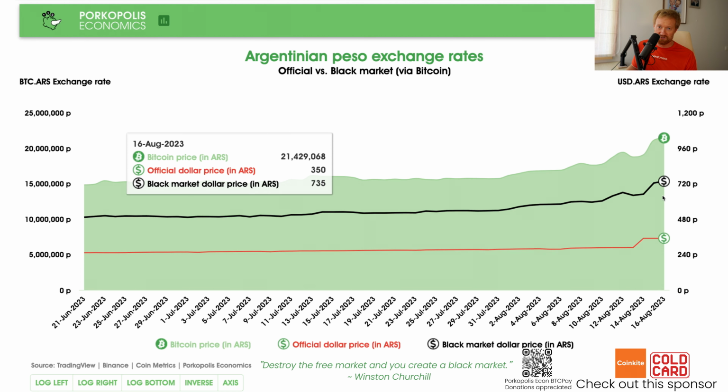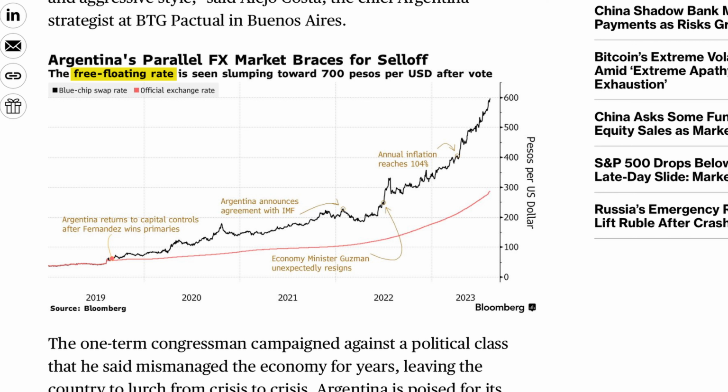And you can verify this yourself. Just search black market Argentinian peso. You will find it. It's very funny, too, how the mainstream outlets are trying to sugarcoat what the black market rate of the Argentinian peso is. On Bloomberg, for example, they call it the free-floating exchange rate of the Argentinian peso. That is a misnomer. That is incorrect.